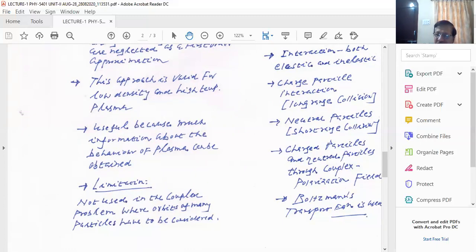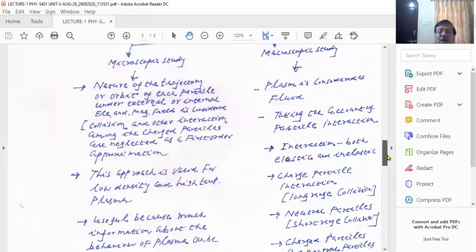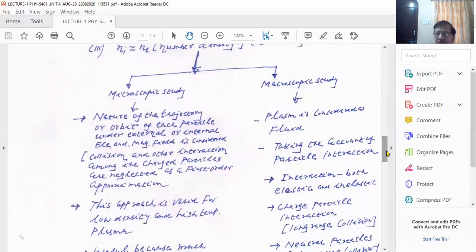So please remember that you have a collective behavior in plasma, right? Collective behavior as well as quasi-neutrality are the conditions for the plasma state, and that's why you have to take care of this particular limitation. Now let us try to understand the macroscopic study. We study it as a whole, right? It is the gross behavior of plasma. We study gross behavior here. That means we consider plasma as a fluid.